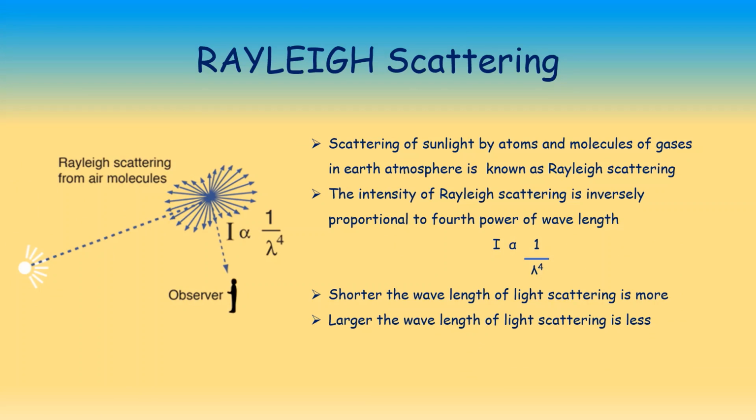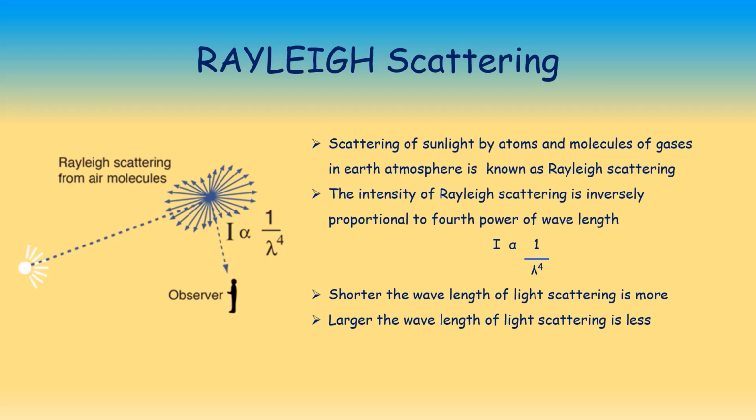Scattering of sunlight by atoms and molecules of gases in Earth's atmosphere is known as Rayleigh scattering. The intensity of Rayleigh scattering is inversely proportional to the fourth power of wavelength, which means it is dependent on wavelength. Intensity is proportional to 1 by the fourth power of wavelength.